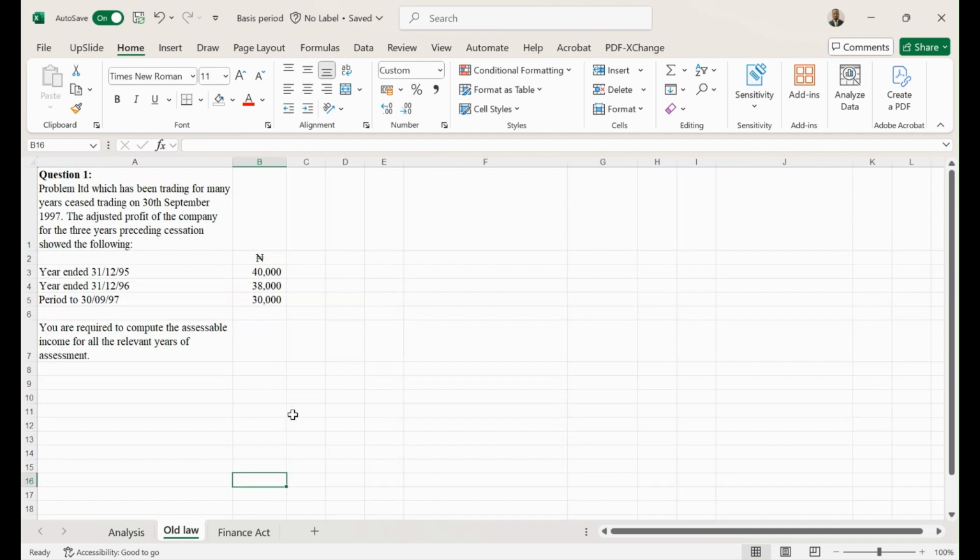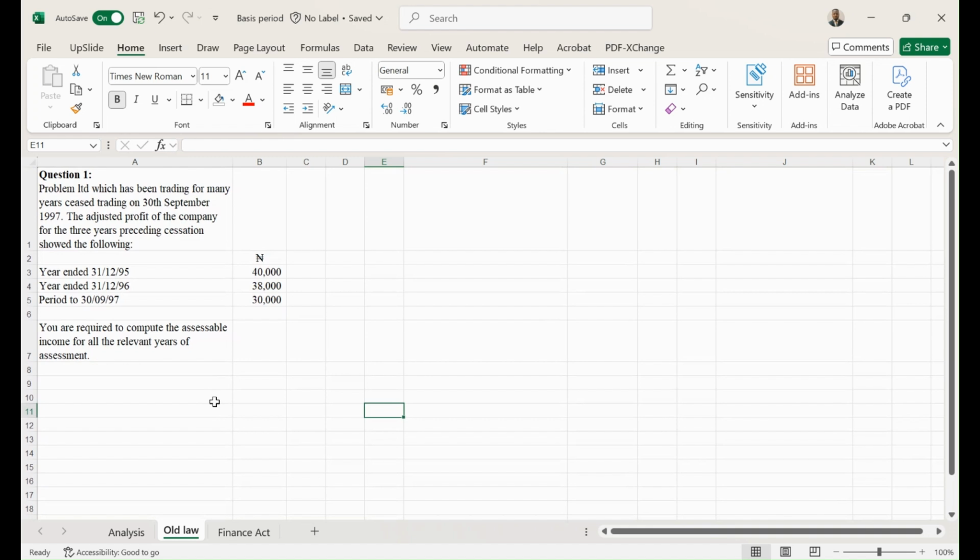So let's look at the question on that, and then we can solve it. I also need to mention the fact that, just like commencement, for any company that ceased operation before 2020, you are going to apply the old law. But for any company that ceased operation from the year 2020 upward, the new Finance Act law is going to be applied to that company.